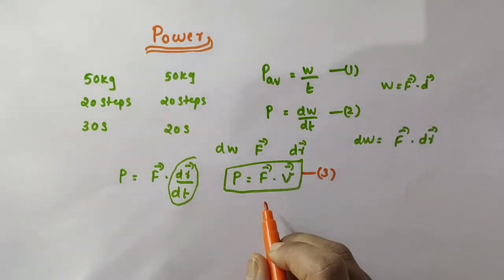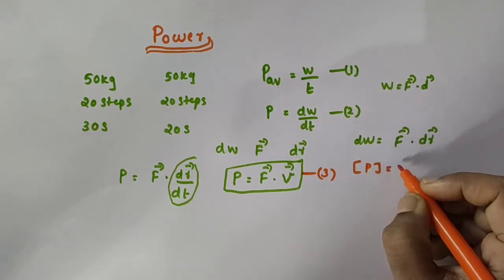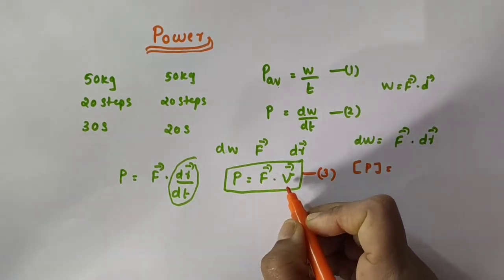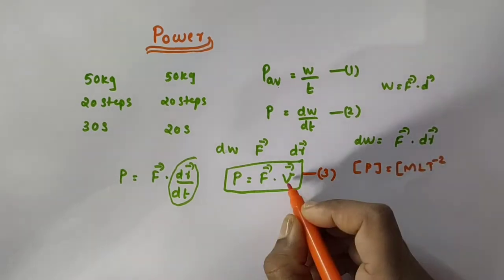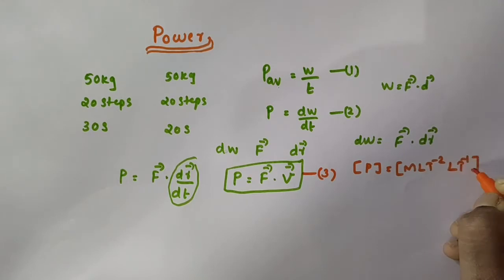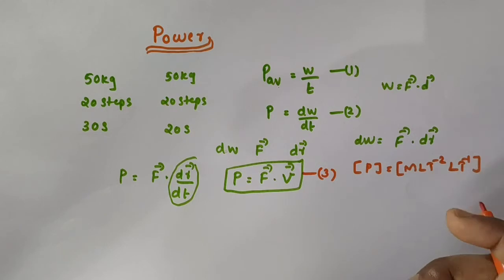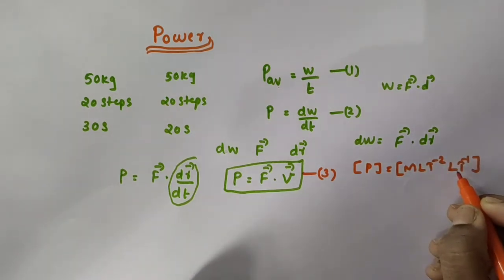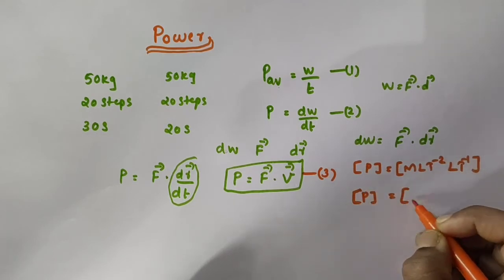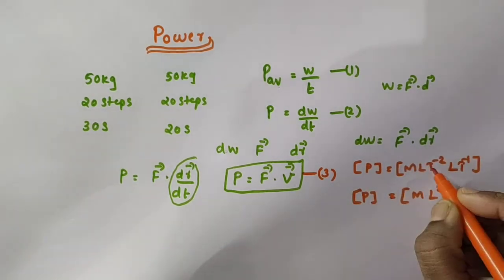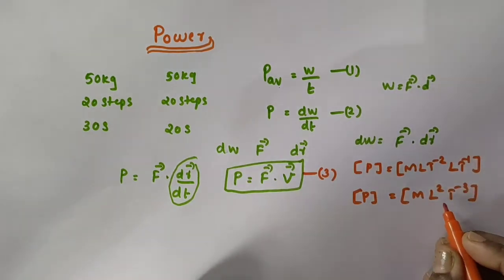Now, what about the dimension of power? Dimensions of power is equal to dimensions of force into dimensions of velocity. Dimensions of force, mass into acceleration, is MLT raised to minus 2. Dimensions of velocity, LT raised to minus 1, which we have studied in our previous chapter. So, MLT raised to minus 2, LT raised to minus 1. Dimensions of power is M, then L square, T raised to minus 2, T raised to minus 1, that is T raised to minus 3. So, this is the dimensions of power.